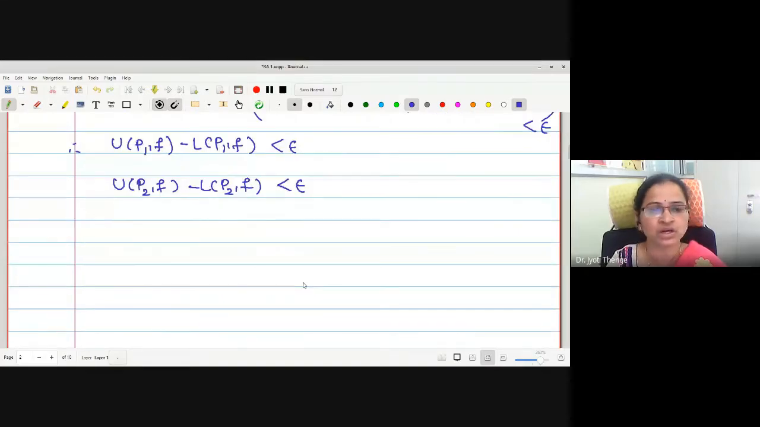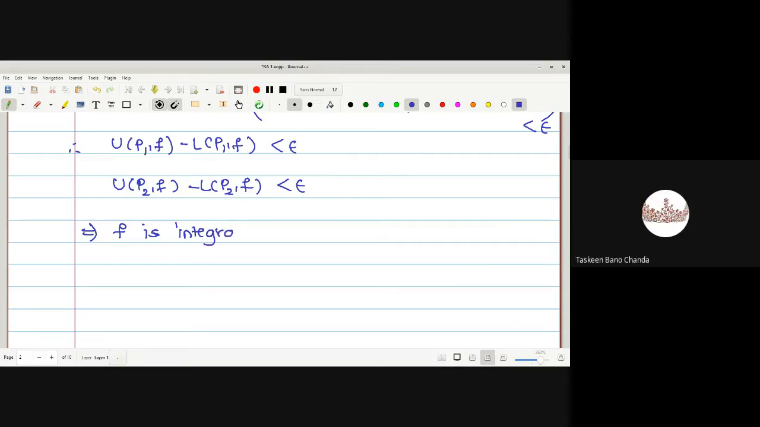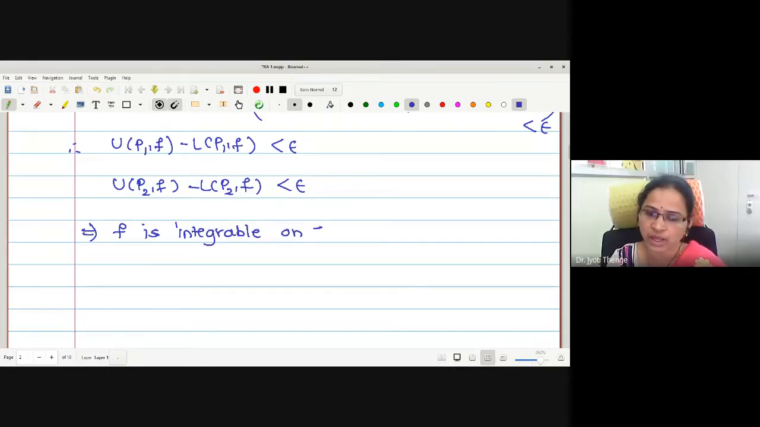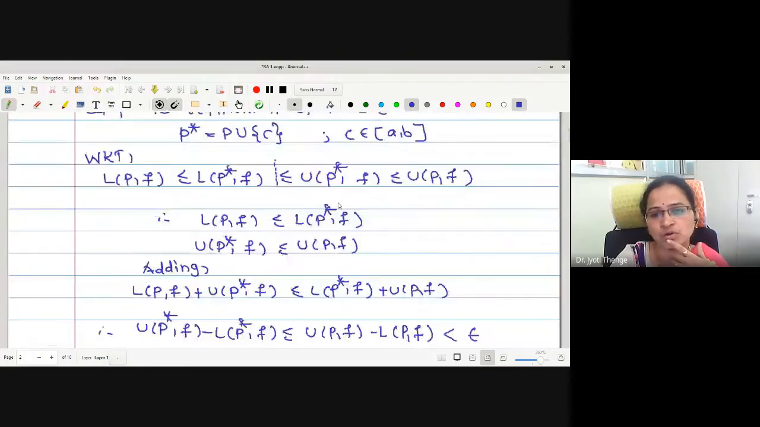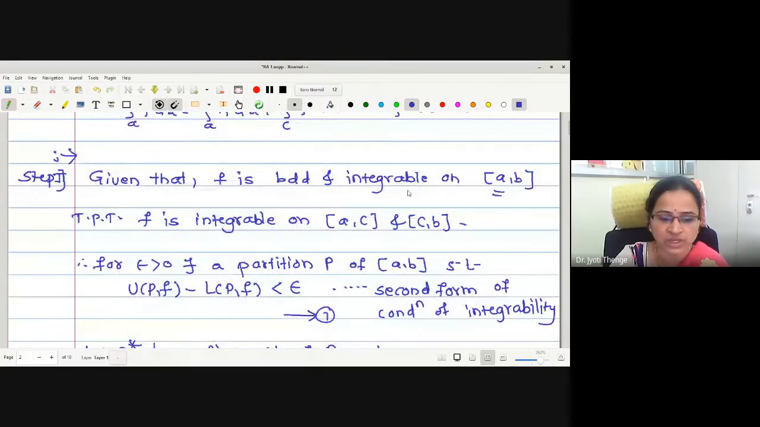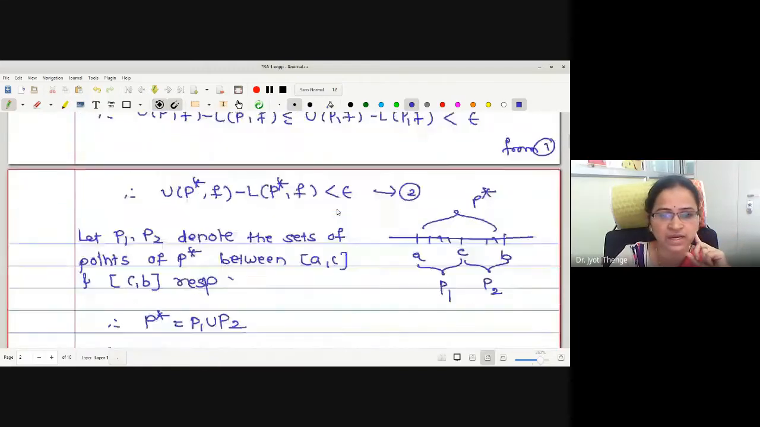Therefore, looking at the two conditions, what we have proved is that the upper sum with respect to P1 minus the lower sum with respect to P1 is less than epsilon. Therefore, this gives us that the function f is integrable on, yes, on which interval? A to C. Yes, integrable on A to C, and similarly with respect to P2 the condition of integrability is also satisfied, and therefore f is integrable on C to B. Therefore, assuming the function is integrable on closed interval A to B, we have proved that it is integrable on A to C and C to B.